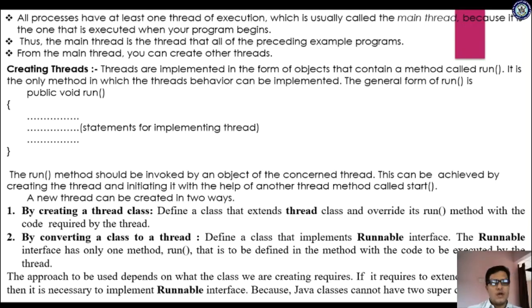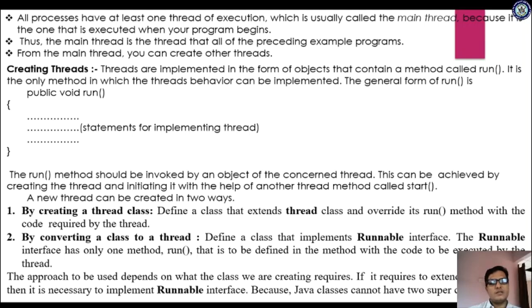Okay. Now we will see this important question: how threads can be created. Threads can be created in two ways. Let us see the first one, by creating a thread class.